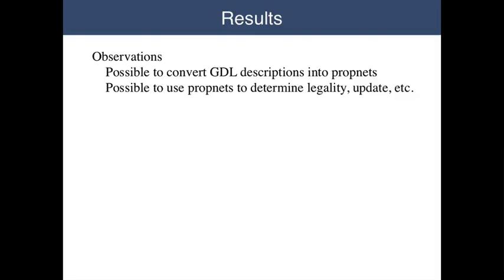In our work thus far, we've been concentrating on game players that process GDL directly during gameplay. This works reasonably well, as we've seen in the past, but we can do even better. As it turns out, it's possible to convert an arbitrary GDL game description into an equivalent propositional net. And then it's possible to use that propositional net to determine legality, update, termination, and so forth.